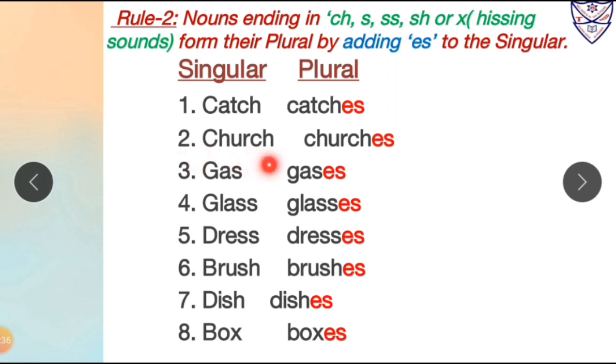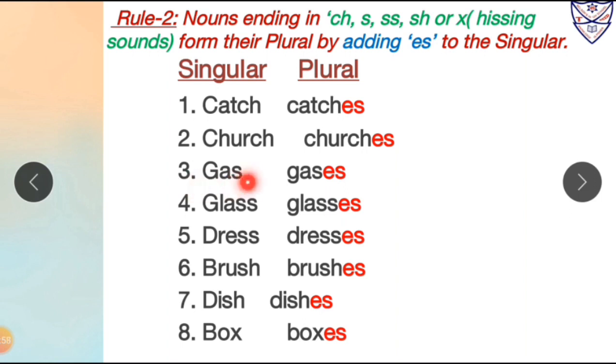Number 2, church. Now over here church is again ending with which letters? It is ending with ch. So again after ch we will add es to make its plural form. So church, which is in singular form, will become churches in plural form. We are adding es after the singular form word to make its plural form.